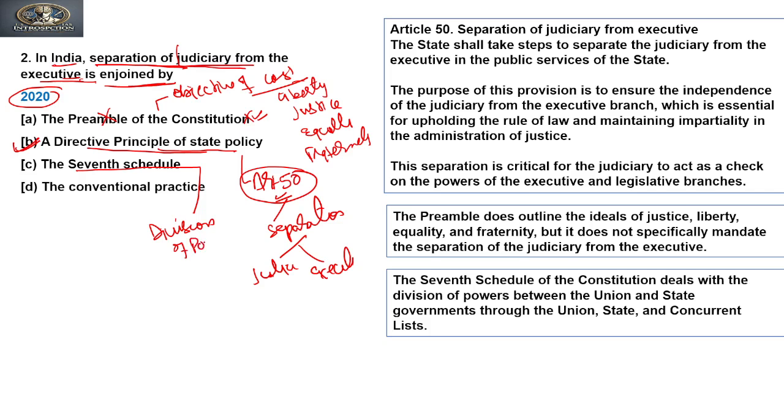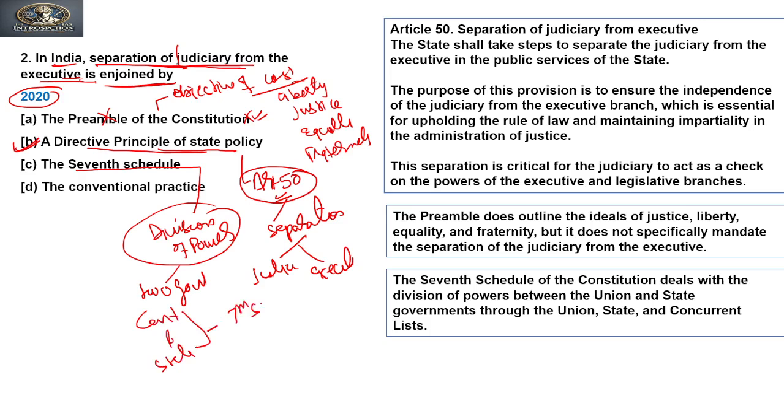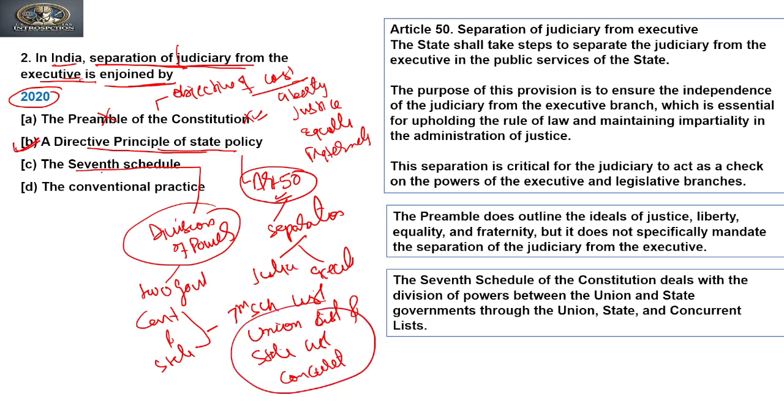Division of power, right? The power has been divided between the two governments, the central government and the state government, through lists. This has been done through the Seventh Schedule, which talks about the union list, the state list, and the concurrent list. But it has nothing to do with the separation of power, right?